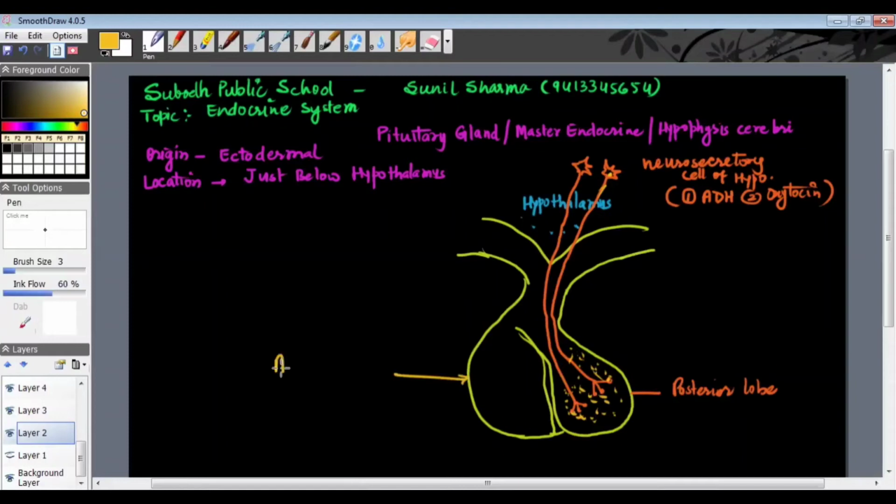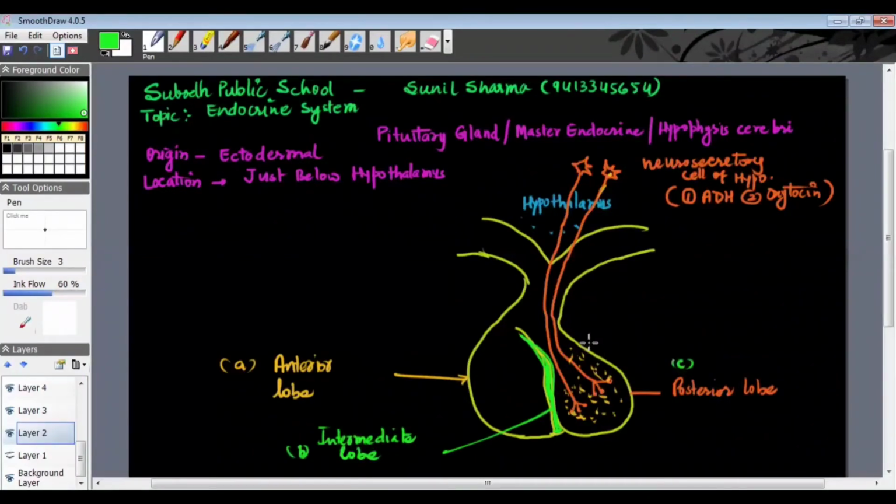Now, this is the anterior lobe of the pituitary. And if you see the middle one, let me highlight it, a small lobe in the middle is also there, and this is called the middle lobe or intermediate lobe of the pituitary gland.